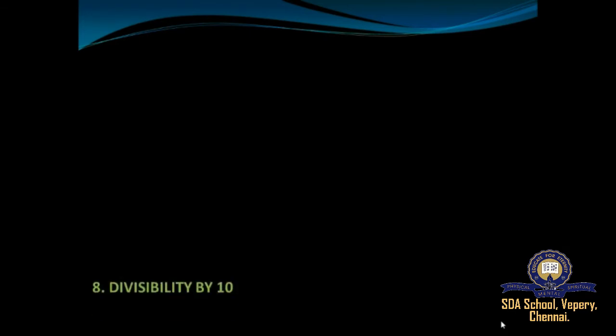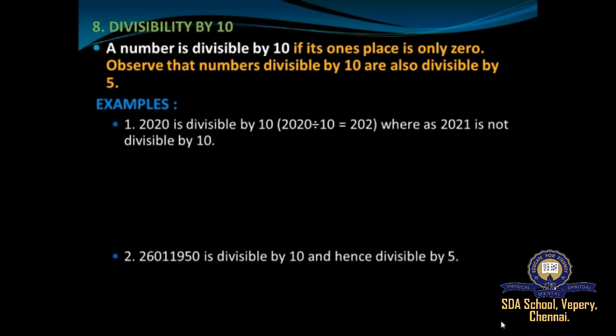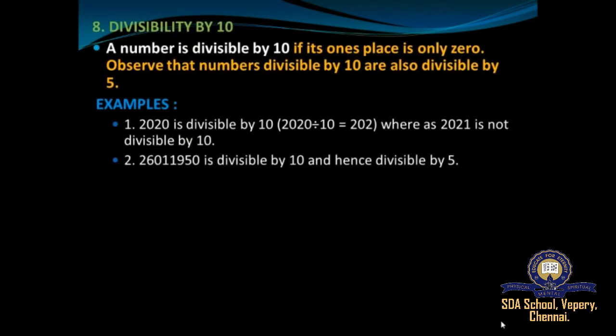Understood, students? Next we'll move on to divisibility by 10. A number is divisible by 10 if its ones place is only 0. Observe that numbers divisible by 10 are also divisible by 5. For example, 2020 is divisible by 10. Since the ones place has 0, the given number is divisible by 10.